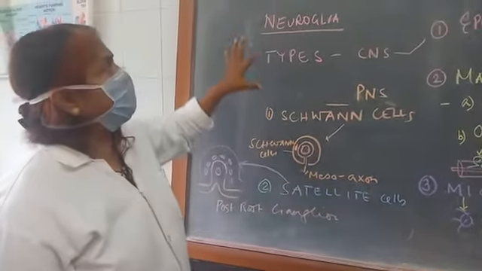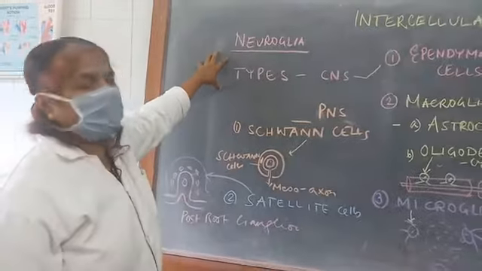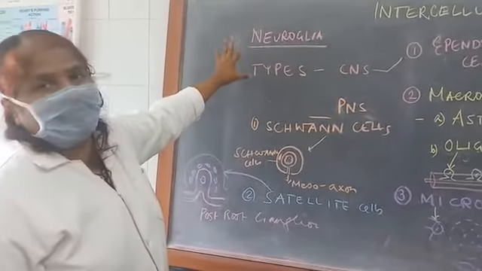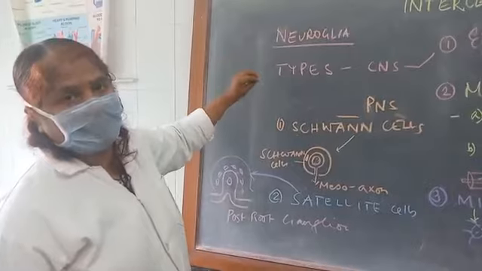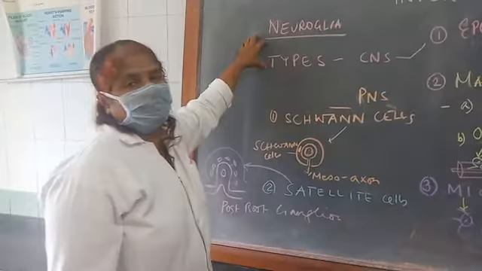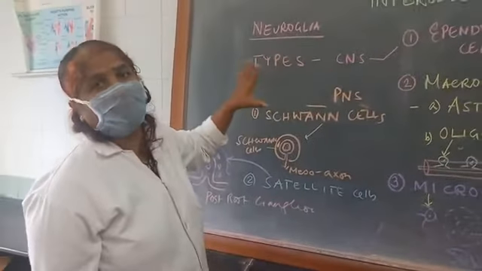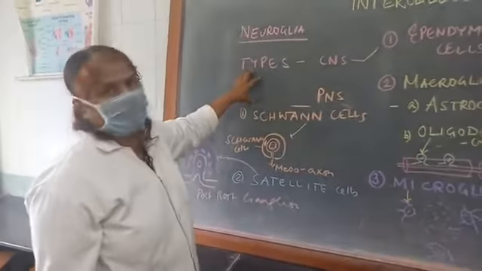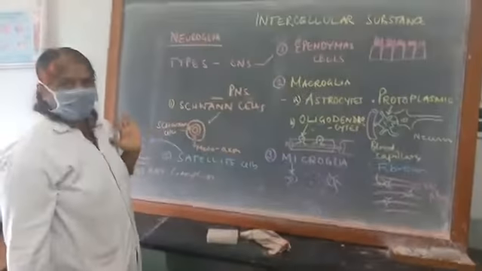So these neuroglial cells act like the lymphatic drainage of the whole body, because the brain and nervous system don't have any lymphatic supply. Instead, they have the neuroglial cells, which mainly do the scavenger or protective function, like the lymphatic system of the whole body. So this is all about the intercellular substance of the nervous system.